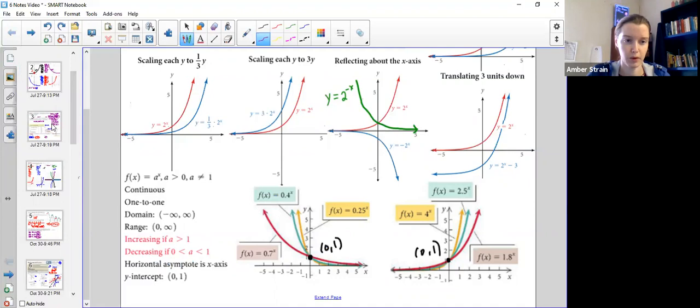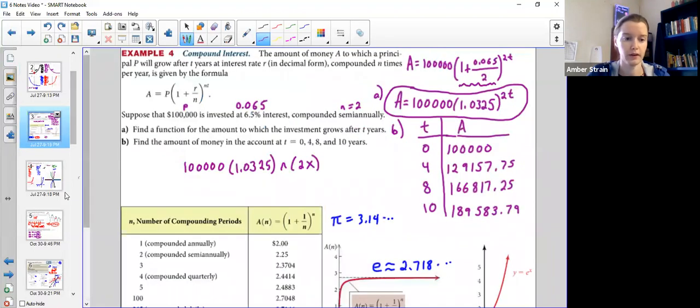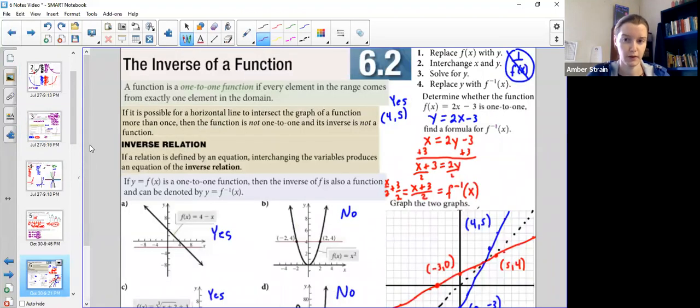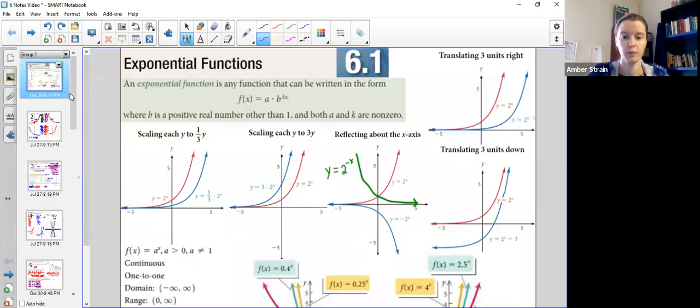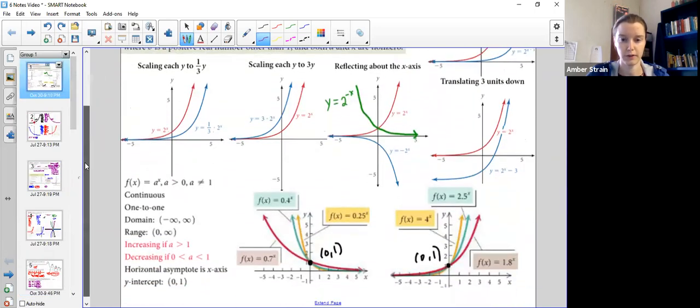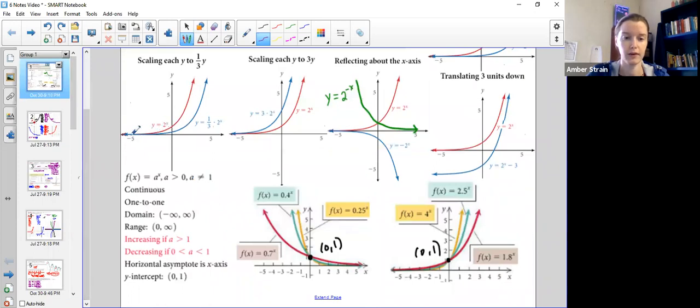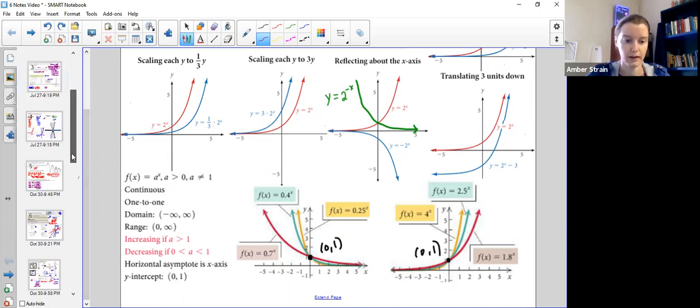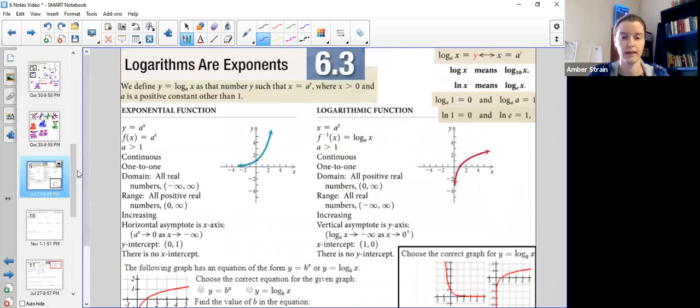So all of this is important because in section 2, we started talking about the inverses. We said we could inverse anything that was 1 to 1 by doing a flip of x and y. So we just exchange the x and the y. Well, luckily all of these exponential functions are 1 to 1. So even though it gets really thin right here, it's never actually crossing the same horizontal line more than once. So now in 6.3, we're going to take the inverse of an exponential function, which is a logarithmic function.